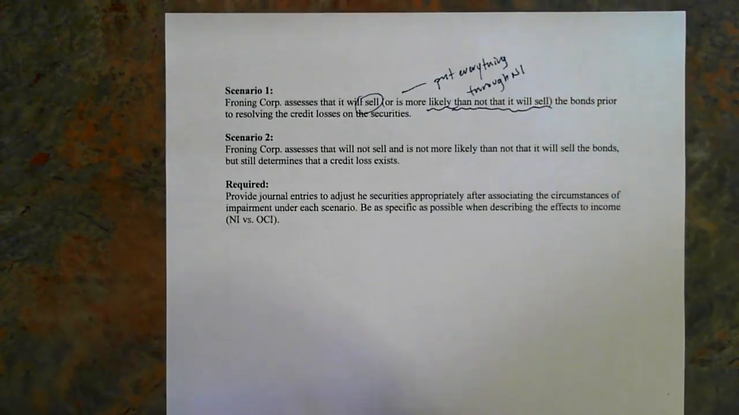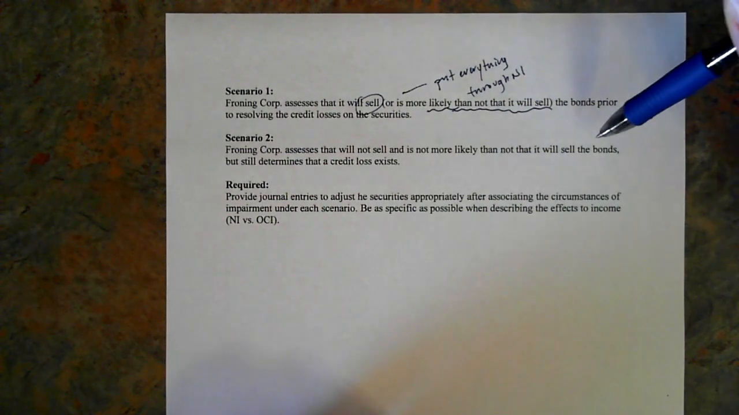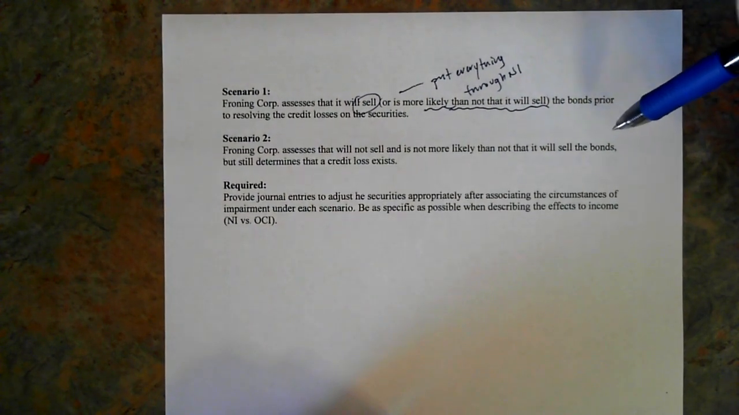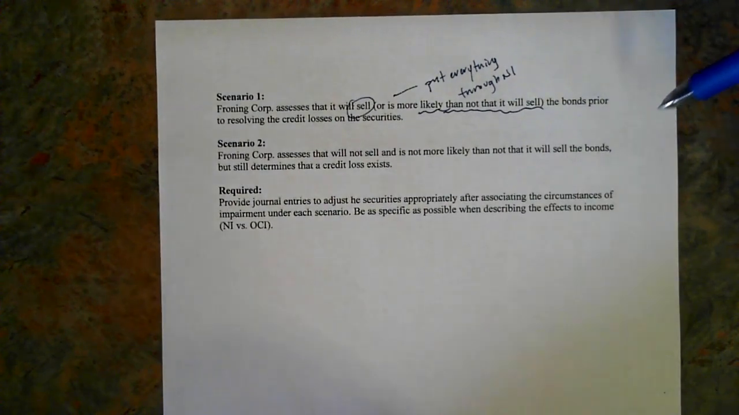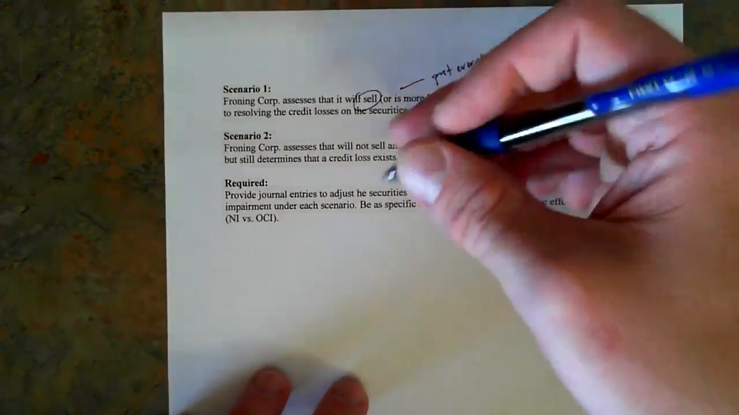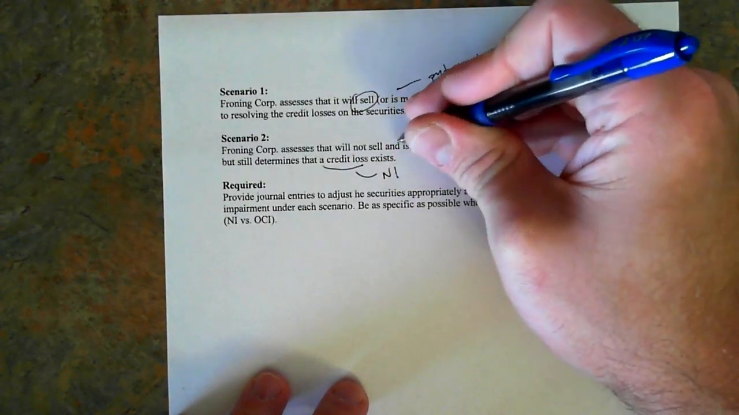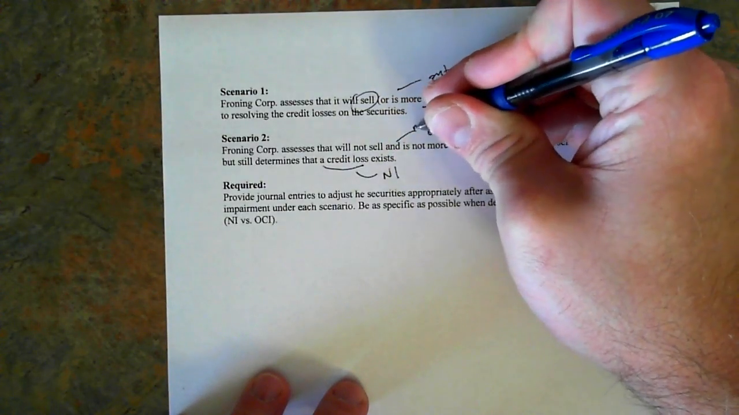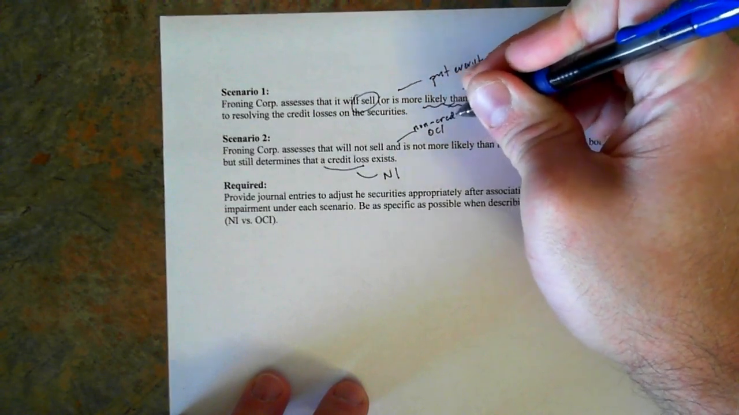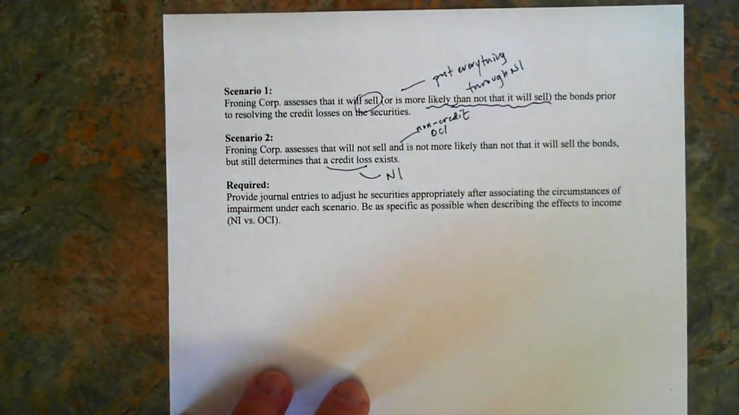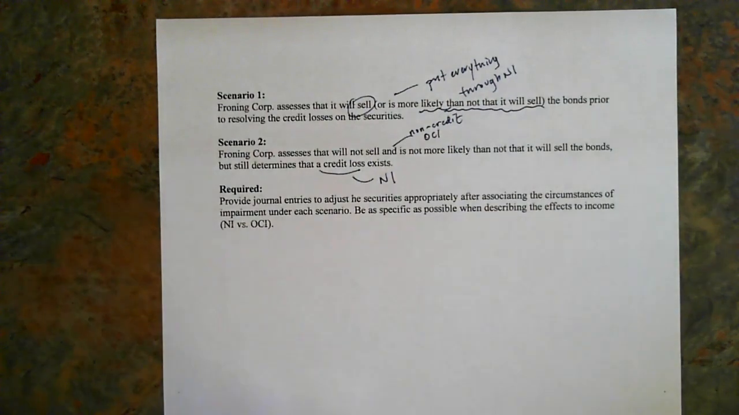Because if we are going to sell it, it's going to be a realized gain or loss. That goes through net income. Therefore, we got to impair this puppy and put it through net income. Now, if Froning assesses that it will not sell, and it is not more likely than not that it'll sell, but still determines there's a credit loss, this is when we have the credit loss going to net income and the non-credit loss going to OCI. So we have that split between the two. It's either going to go all to net income or split between OCI and NI.